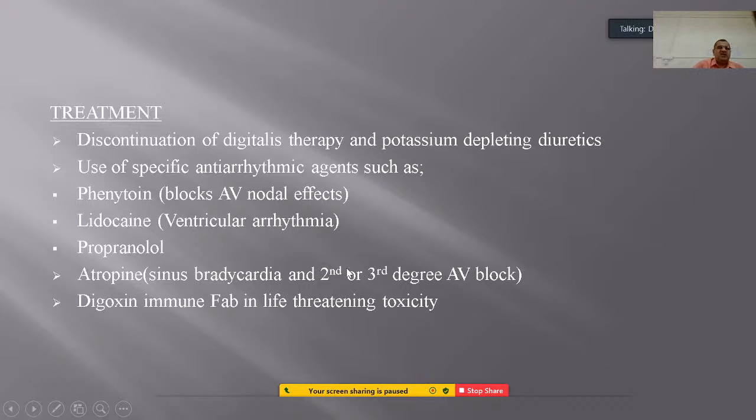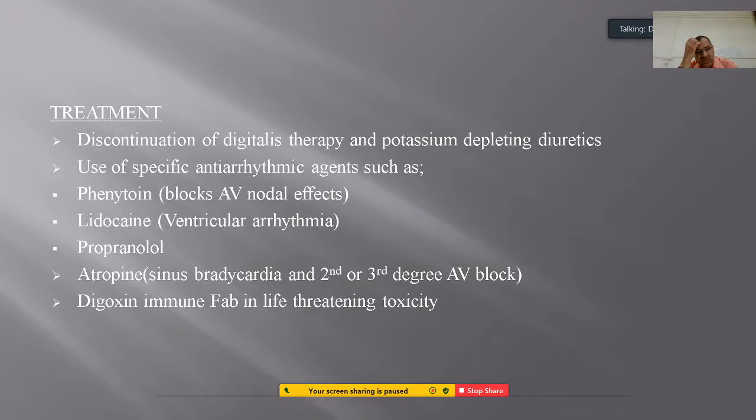The treatment of the toxicity is discontinuation of the digitalis therapy, administration of potassium-depleting diuretics, and use of specific antiarrhythmic drugs such as phenytoin, which blocks the AV nodal effects, and the local anesthetic lidocaine for ventricular arrhythmia.